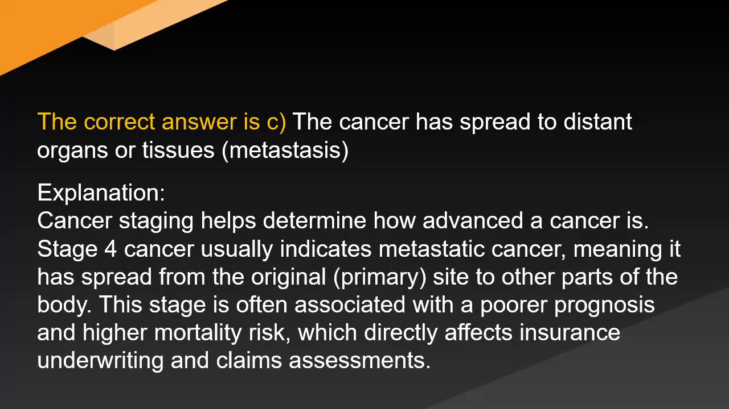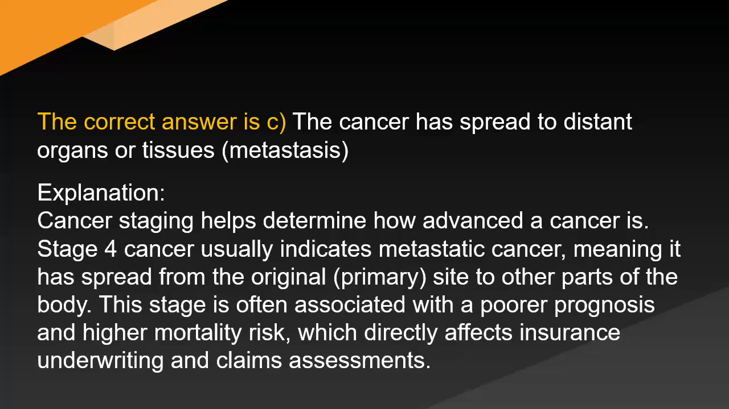The cancer has spread to distant organs or tissues, metastases. Explanation. Cancer staging helps determine how advanced a cancer is. Stage 4 cancer usually indicates metastatic cancer, meaning it has spread from the original primary site to other parts of the body. This stage is often associated with a poorer prognosis and higher mortality risk, which directly affects insurance underwriting and claims assessments.